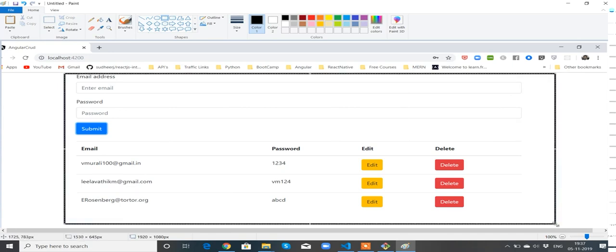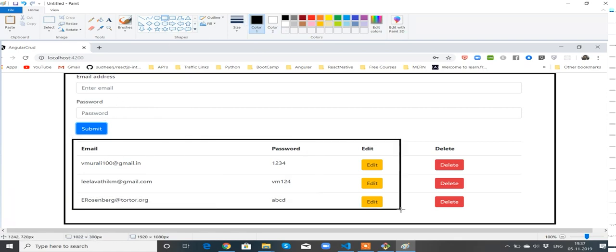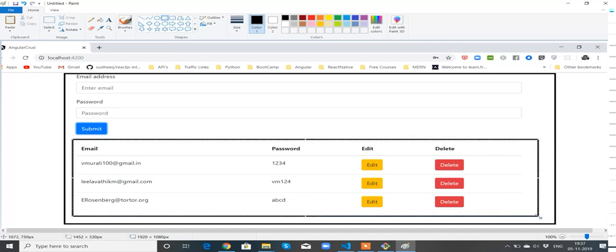Inside this, this will be a child component. It means the outermost one is going to be the parent, the innermost one is going to be the child.